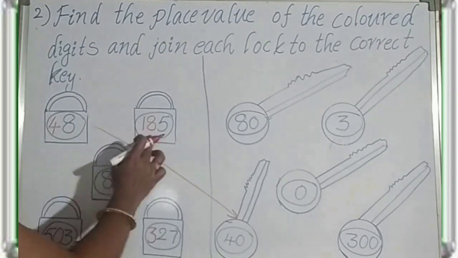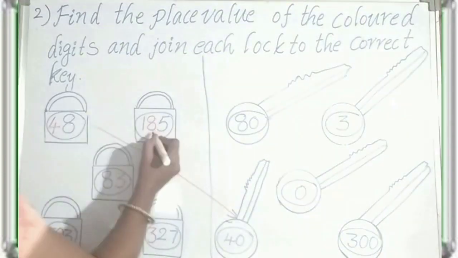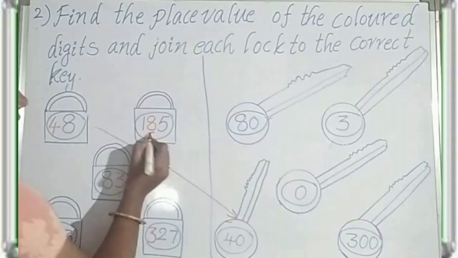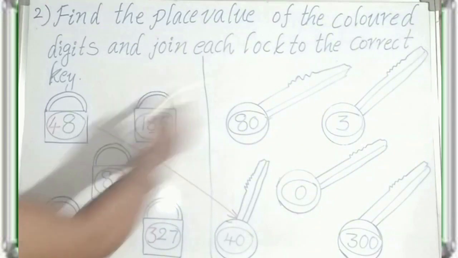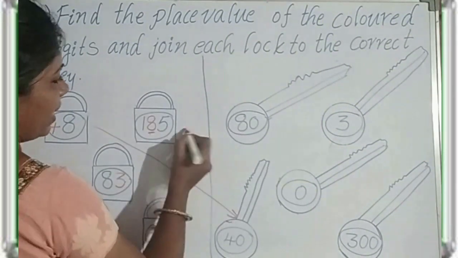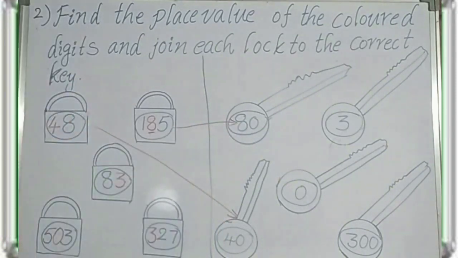185. In this number, what is the colored digit? 8 is the colored digit. 8 is in which place? 8 is in tens place. 8 tens is 80. Where is 80? See, it is the 80 key. So it is matched.